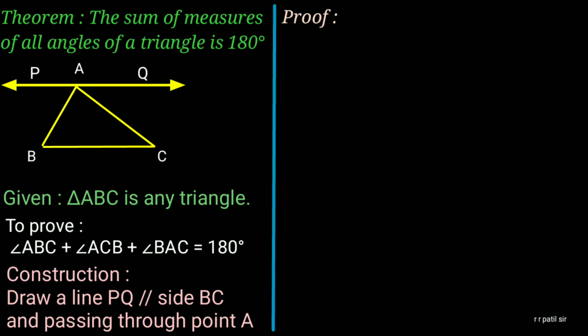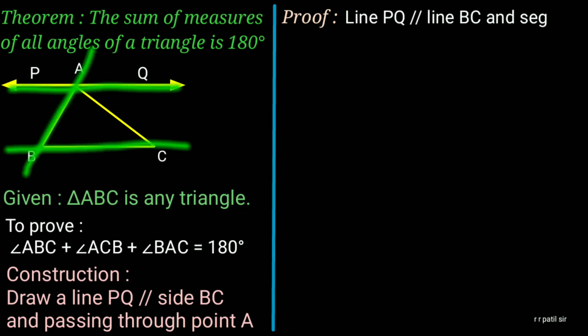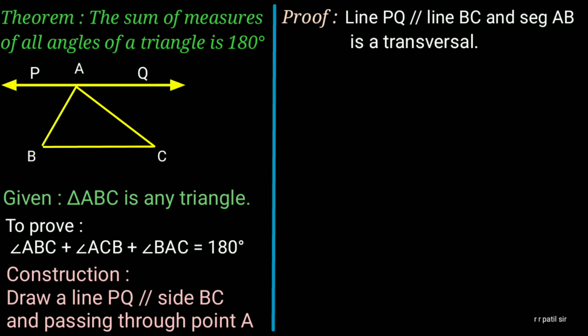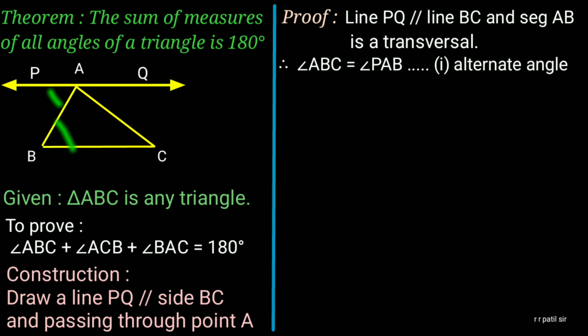Let us see here. Line PQ parallel line BC and segment AB is a transversal, and therefore here angle ABC is equal to angle PAB. Do you know why these two angles are equal? Yes, because they are alternate angles and therefore they are of equal measure. This is the statement first.